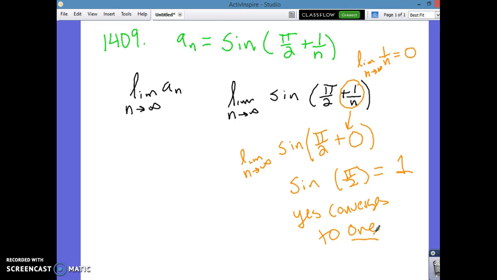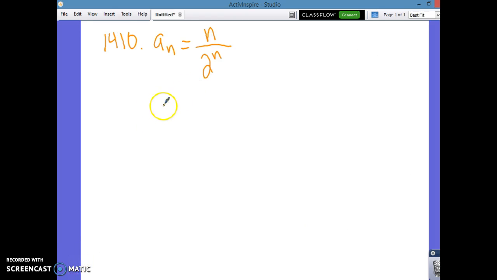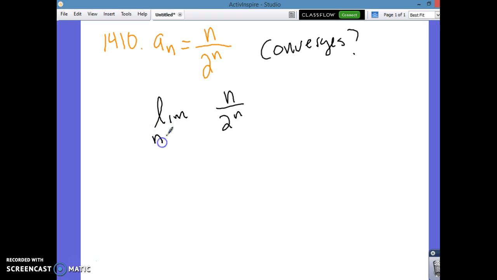Any questions? Excellent. Now, when we evaluate the limit here, we're trying to see whether or not this converges. The way we do this, we take the limit of n over 2 to the n as n approaches infinity, right? You could approach this problem many different ways. You could use L'Hopital's rule because it's infinity over infinity, but I don't think it's really helping many of you because I don't think all of us know the derivative of 2 to the n. It would not help us out.